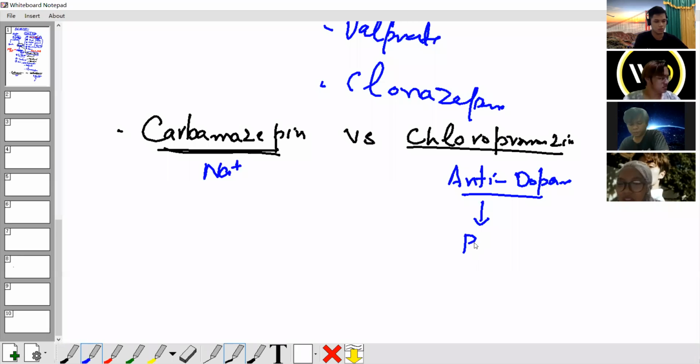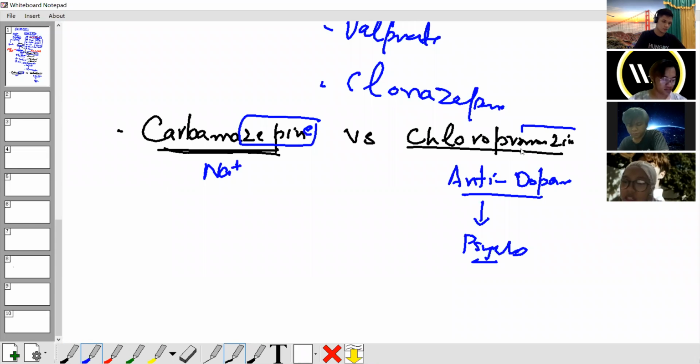This part, psychosis: chlorpromazine, fluphenazine, trifluoperazine, promethazine, prochlorperazine. These are antipsychotics. Antiepileptic: carbamazepine.